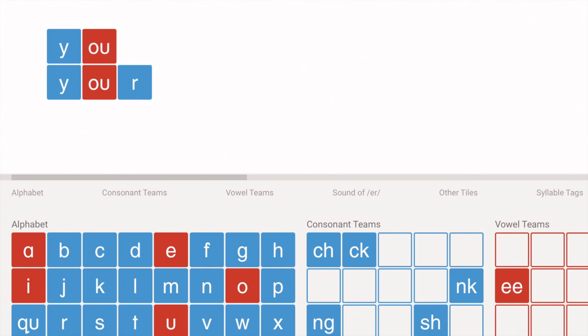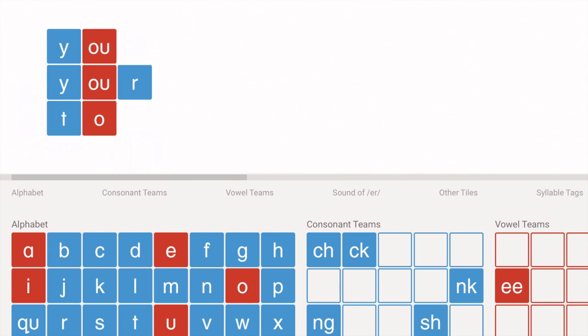Build the word to. The word to uses the third sound of O. What sound does the O make in this word? Ooh. Build the word do. The word do also uses the third sound of O.